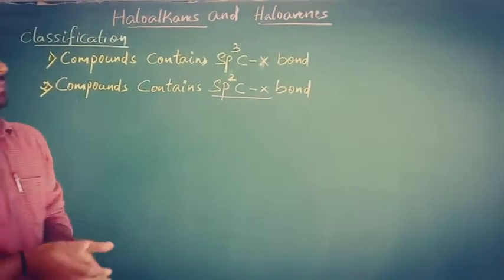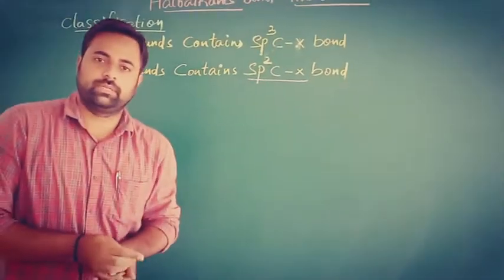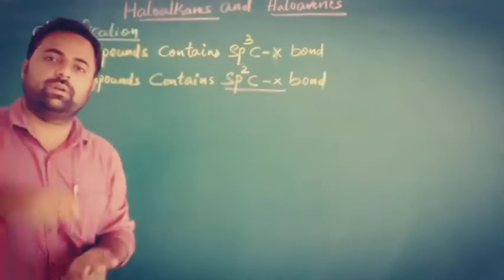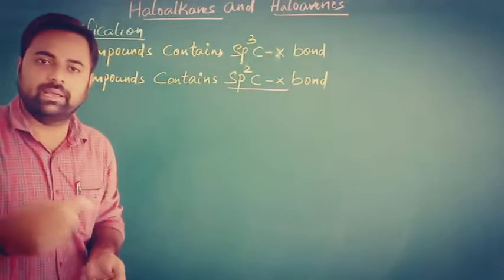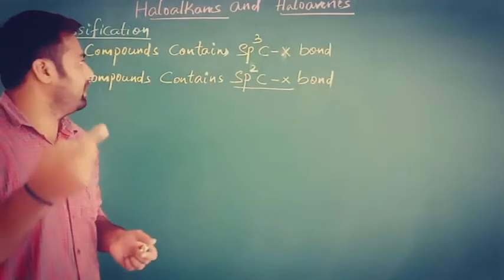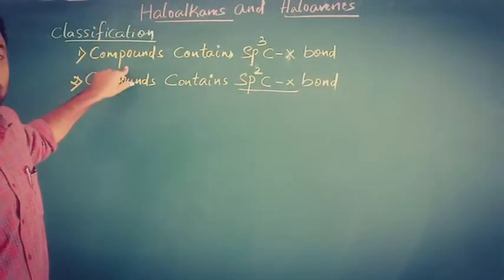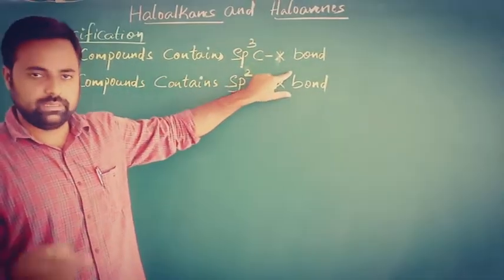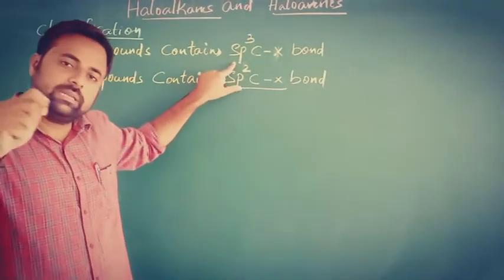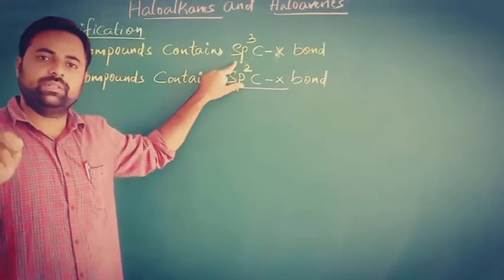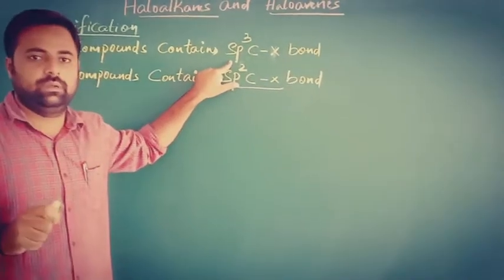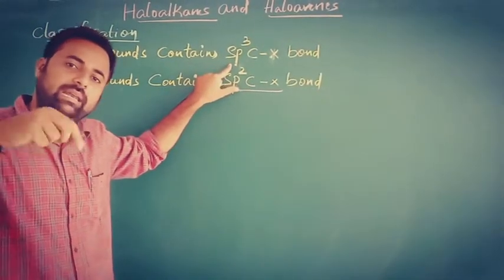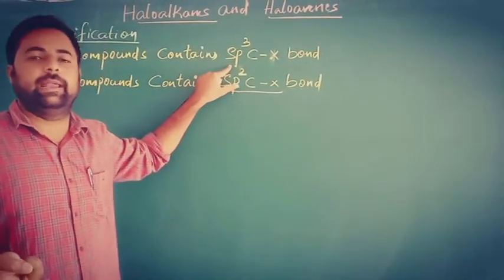Good morning. In the last class, we discussed the classification of organic halogen compounds on the basis of hybridization. We have already completed the first one, that is, compounds containing sp3 C-X bond. On the basis of the sp3 hybridized carbon to which the halogen is attached, those are classified into two types. The first one is allylic halides, the second one is benzylic halides.